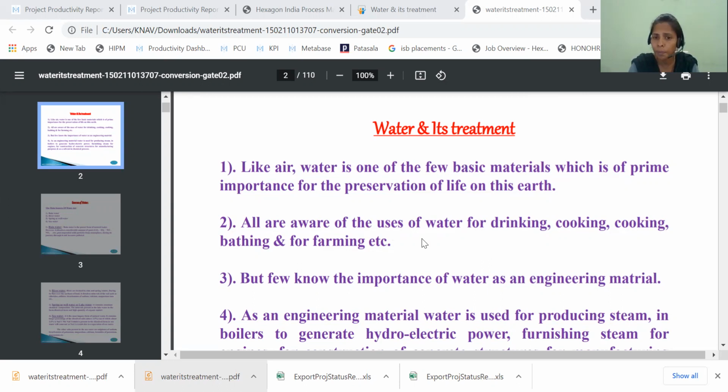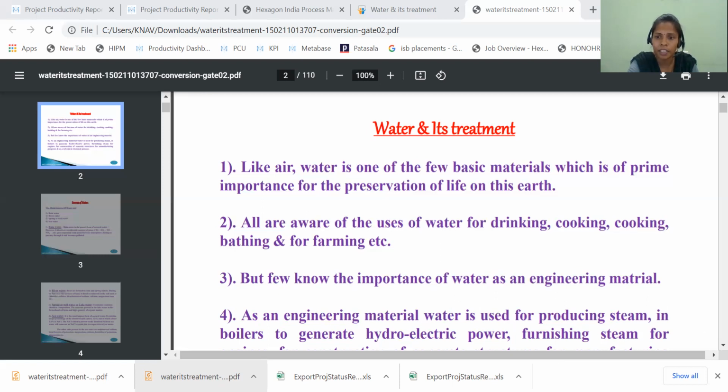We know the basic uses of water: drinking, cooking, bathing, and farming. But few know the importance of water as an engineering material. Maybe we don't know that this is an essential engineering material, and you may have a doubt about where we use it for engineering purposes. This is also very essential to human beings, but many people are not aware of this. Here, water is one of the basic engineering materials.